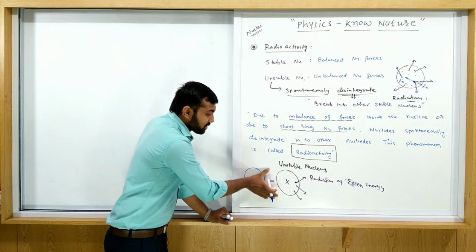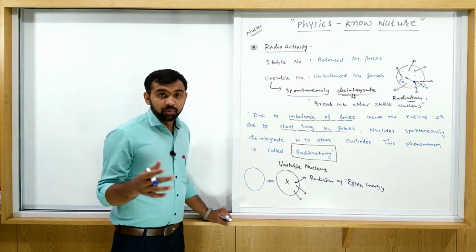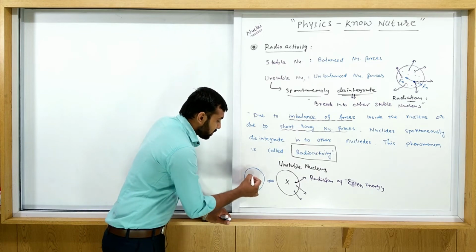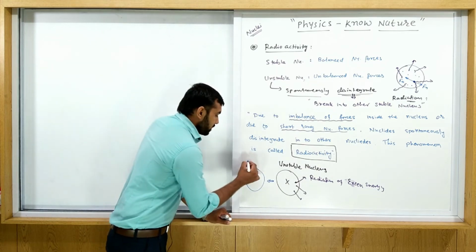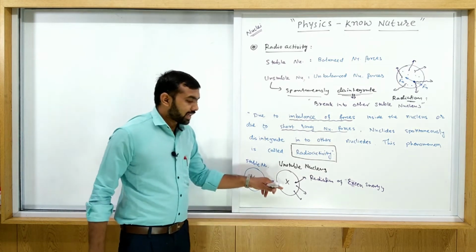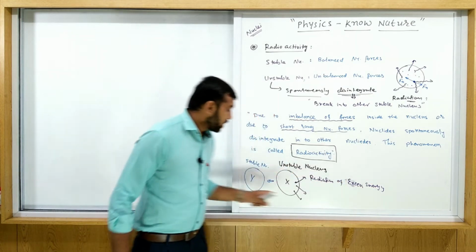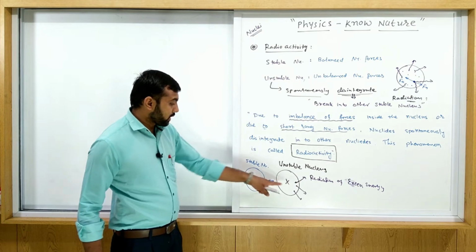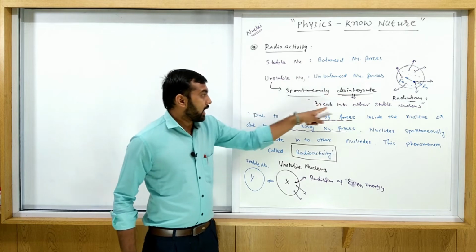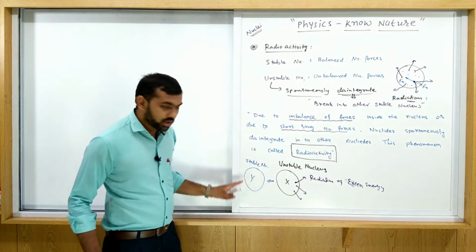Generally the heavy nucleus is unstable, and the light nucleus is generally stable because its binding energy per nucleon is more. So this X is converted into Y. This Y is a stable nucleus, and this X is an unstable nucleus. So X radiates some energy, and a new nucleus is formed from X to Y. Y is stable. So due to spontaneous disintegration, the unstable nucleus converts into a stable one. So X is converted into Y.